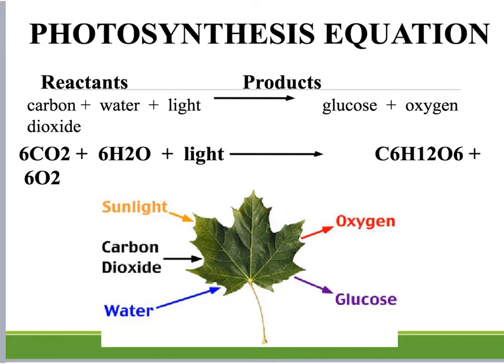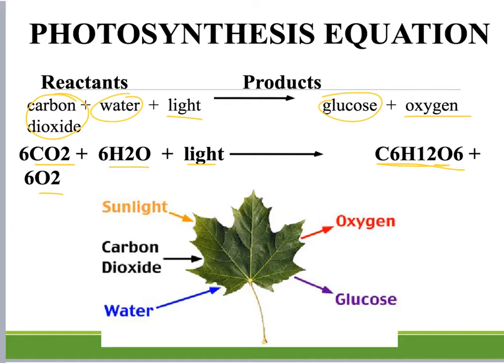The next row is the equation for photosynthesis. And photosynthesis is a chemical reaction. We just talked about that. And so there are things that are going to be going into the process to get certain products. Our reactants, so on the left, you need to write that carbon dioxide, which is CO2, and water, which is H2O, that's the chemical formula, with the presence of light energy, goes to form glucose, which is C6H12O6. It's a huge molecule, plus oxygen, which is O2.